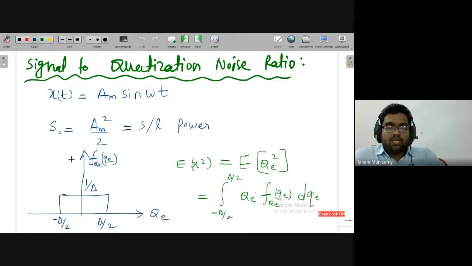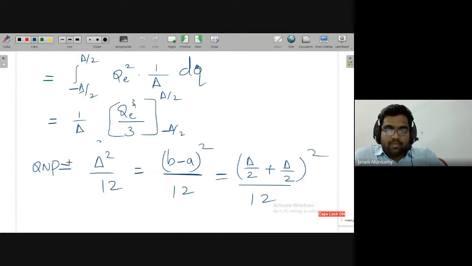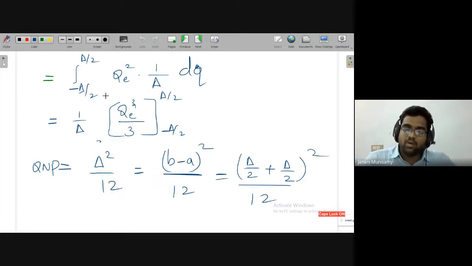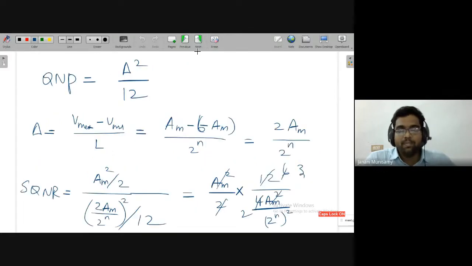I know the nature of the quantization noise, that is uniform, and also it goes from minus del by 2 to plus del by 2. Then using the formula from the random process, I can calculate the power of the quantization error, quantization noise power. Either you can do the derivation or you can remember the uniform distribution formula. From that also you can calculate del square by 12.